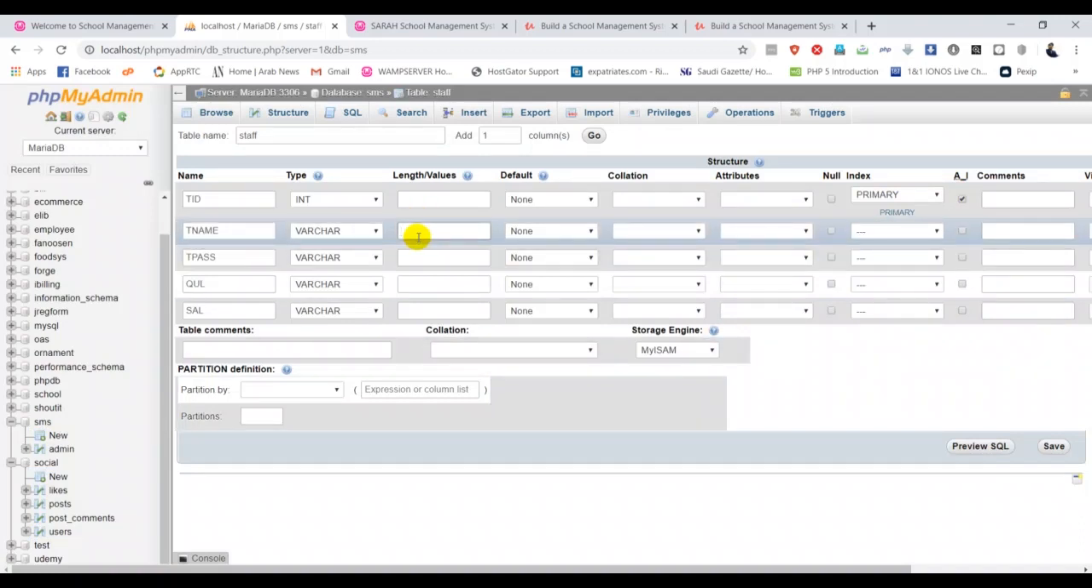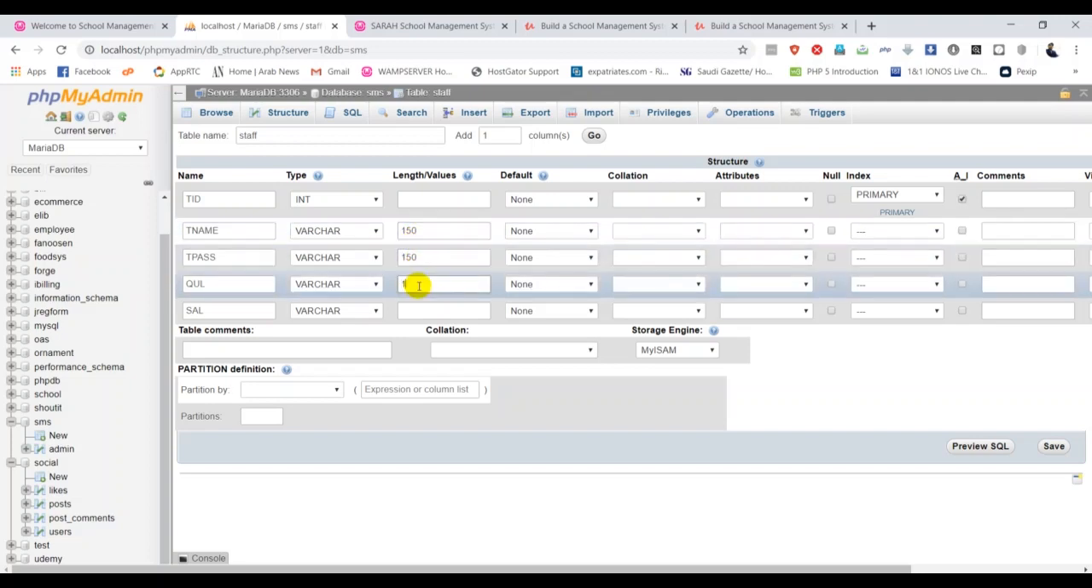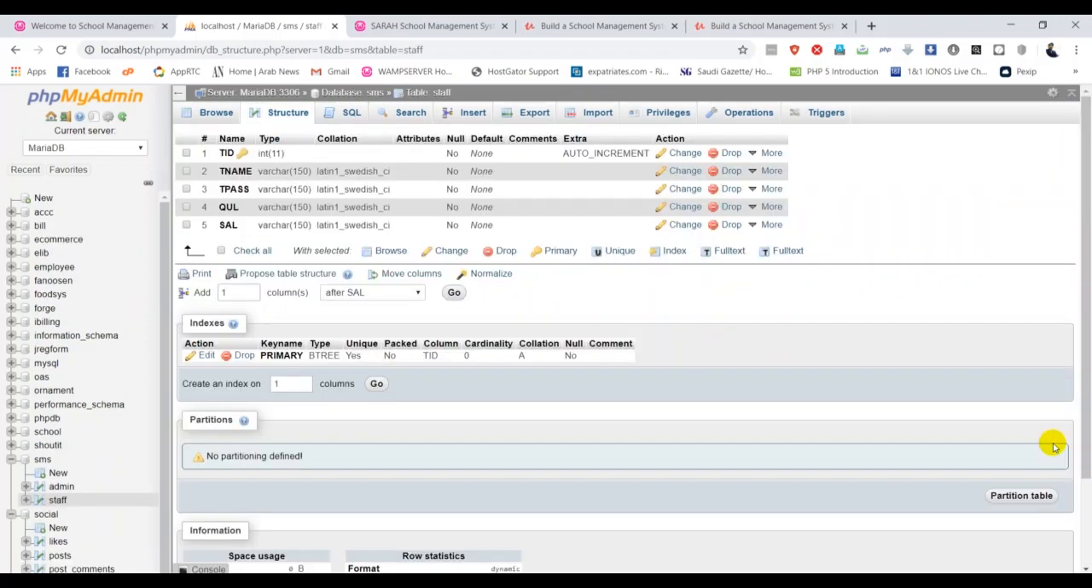Now we have to put the length for the varchar type, 150. You can put anything, it doesn't matter, but I'm just keeping that as a comment. So now, guys, I have completed creating my database table for the teacher login. So now I want to add some records. Let me insert some records.